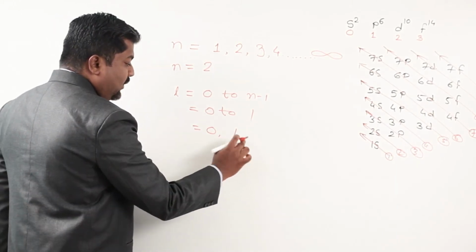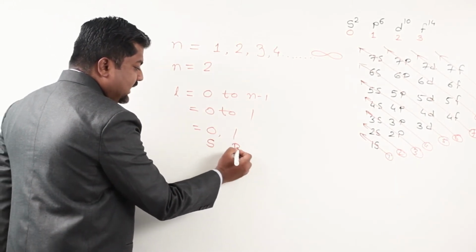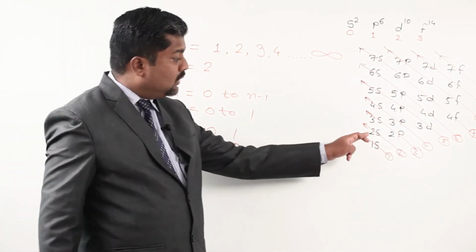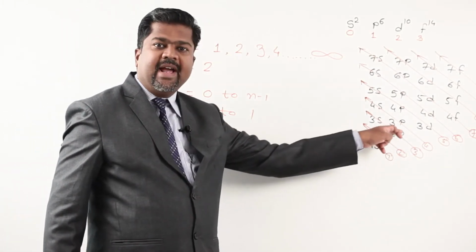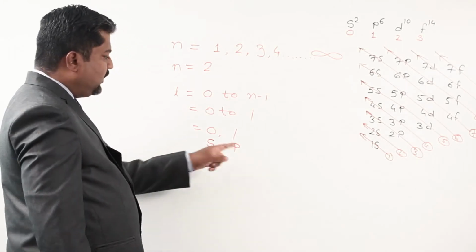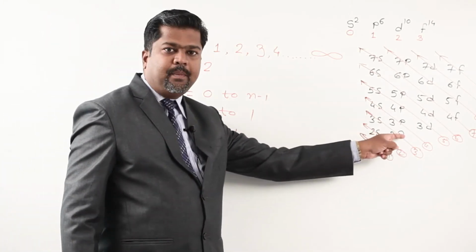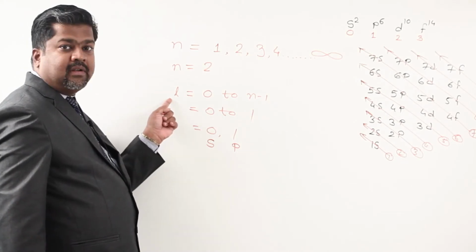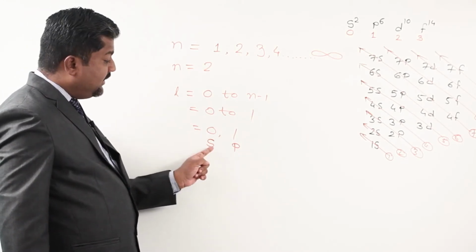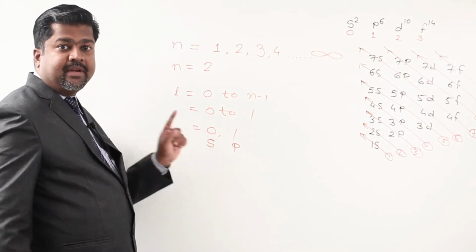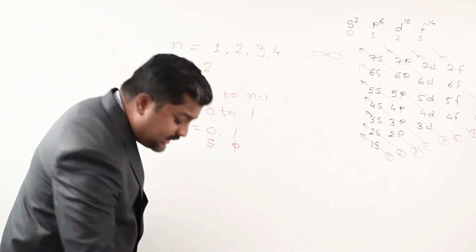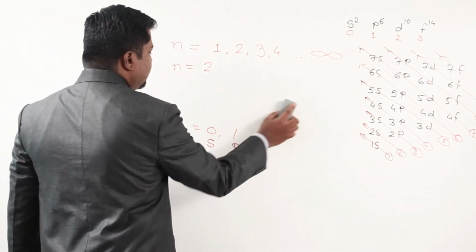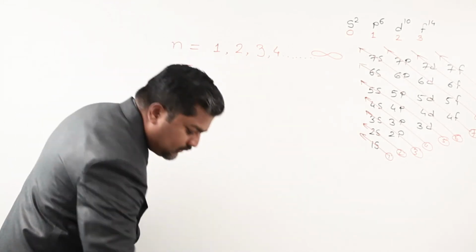As it is 0 and 1, I write this as s and this as p. Therefore, the second shell has only s and p. So only two things are there. I am saying the azimuthal quantum number has two values, s and p.